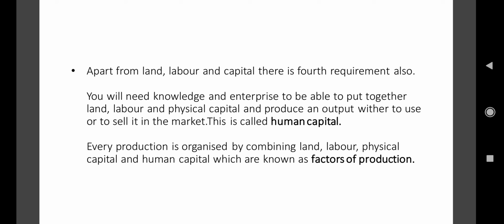All that supervision is done by this human capital, who has the knowledge and who started the business or set up the industry. So factors of production include four things: land, labor, physical capital, and the last is human capital. So that's all for today.